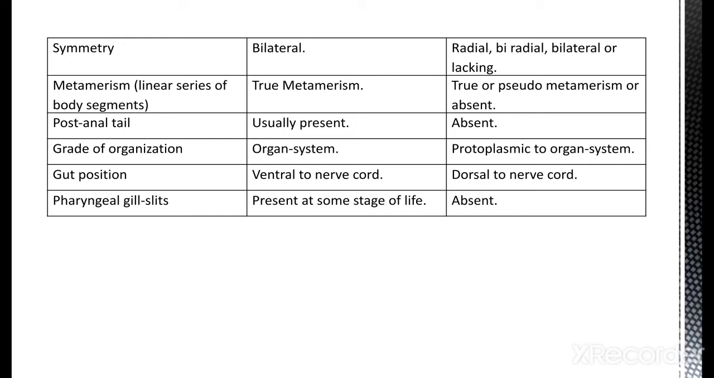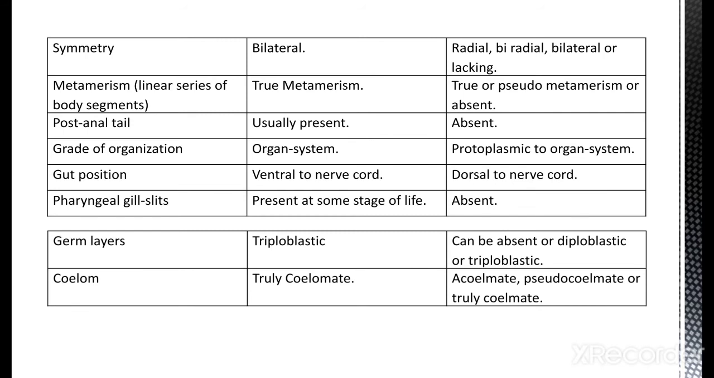In chordates the gut is ventral to the nerve cord, meaning the nerve cord is on the dorsal side of the body, while on its ventral side there is the gut or digestive tract. While in non-chordates, the nerve cord is ventral to the gut system. The pharyngeal gill slits are present at some stage of life in chordates, while they are totally absent in non-chordates.